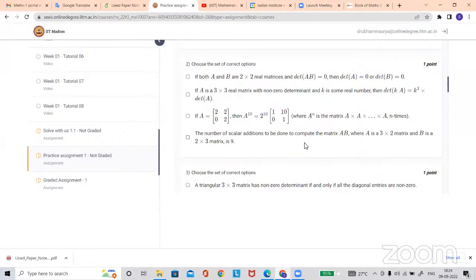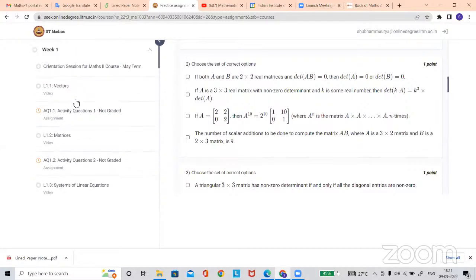So whoever is very much familiar with the topic, it's totally up to him how he is treating it. If he is already from a maths background, already from BSc mathematics, then he can just go to the practice assignment, or just go to the graded assignment, solve and submit it. That's all. It's totally up to which background the person belongs to. This is all about how to proceed with this maths two course.